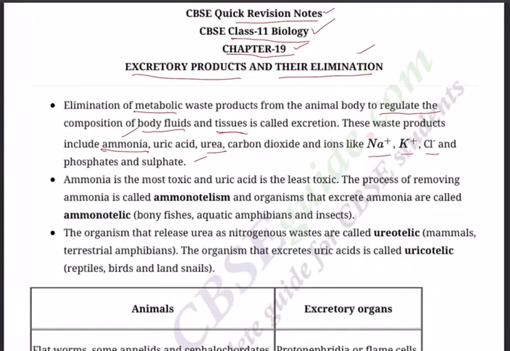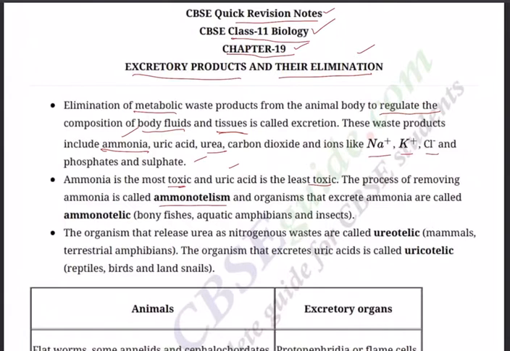Depending upon the type of waste product, different modalities take place in varieties of animals. Ammonia is the most toxic, toxic means poisonous, and uric acid is the least toxic. So the effort of the animal body is to convert everything into uric acid.